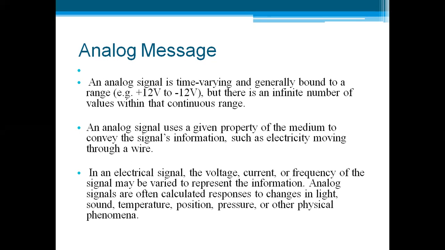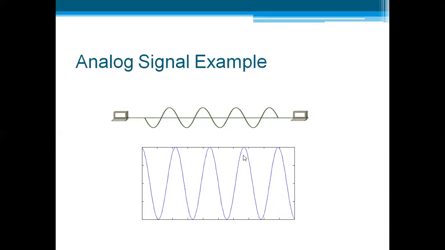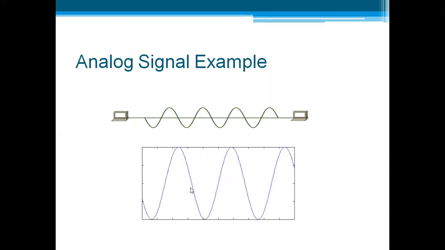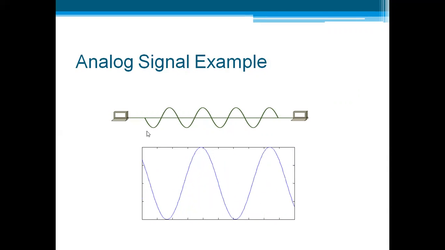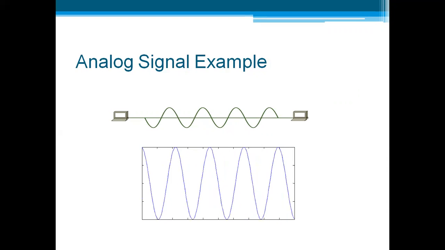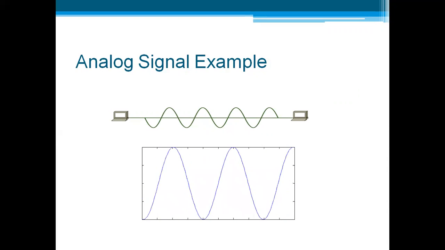So these all are examples of analog signals, where there's a change in the light or sound or temperature, position, pressure, or any other physical phenomena. Here is an example: we are having a transmitter and a receiver. If the data which is transferred is continuous in nature, it is called an analog signal. See, this is an analog signal. There is a change in frequency or a change in phase, but the signal is continuous, not a discrete signal. Therefore those types of signals are called analog signals.